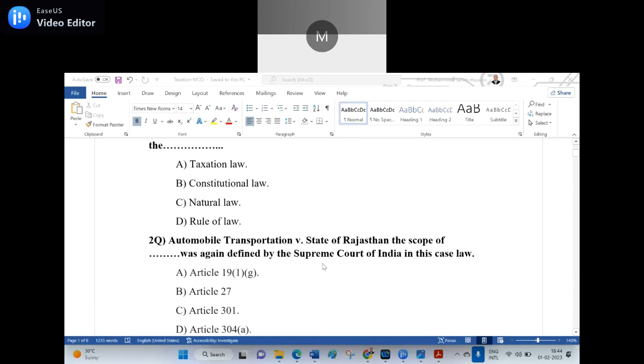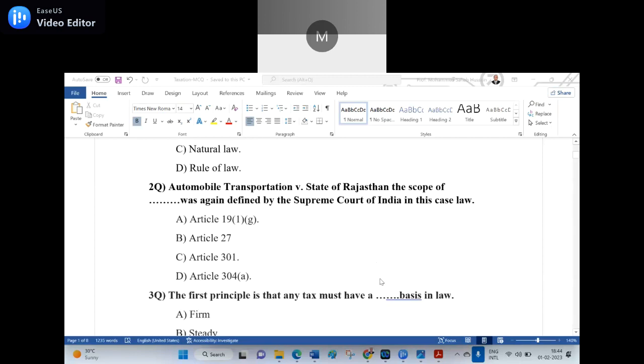Now, second question. Automobile Transport versus State of Rajasthan, the scope of dash was defined by the Supreme Court of India in this case law. A. Article 19(1)(g). B. Article 27. C. Article 301. D. Article 304. C is the right answer, Article 301.